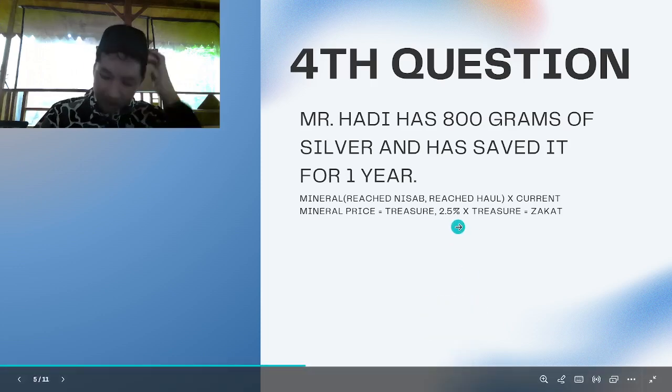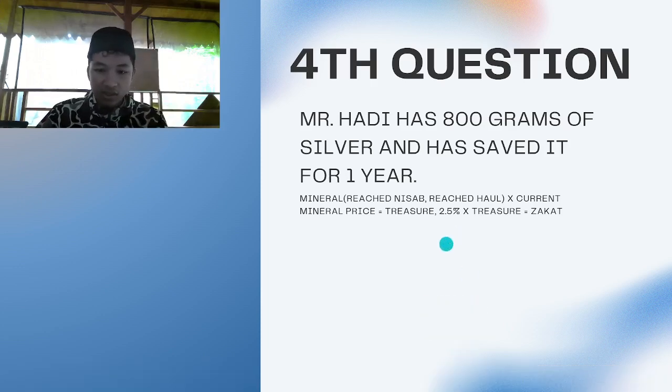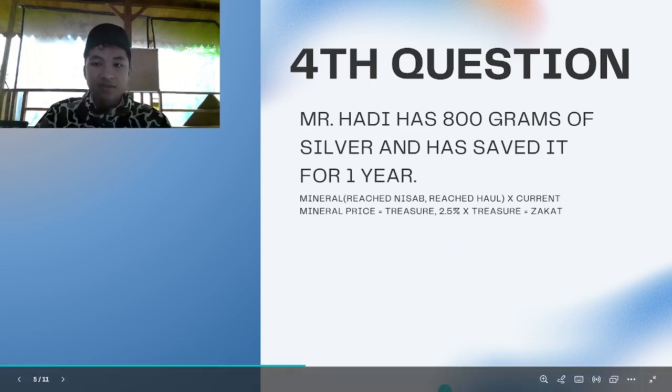So let's check the current price of 1 gram of silver in rupiah, which is approximately 47,000. So let's just round it up to 50,000.